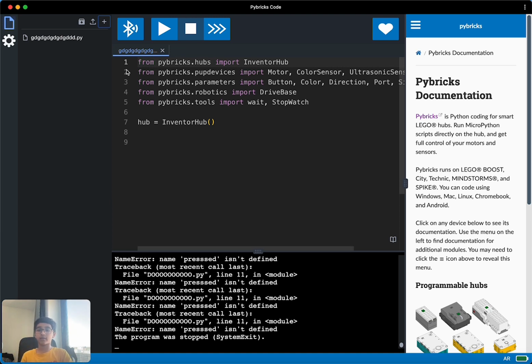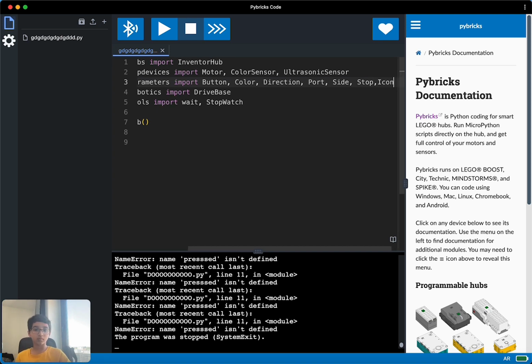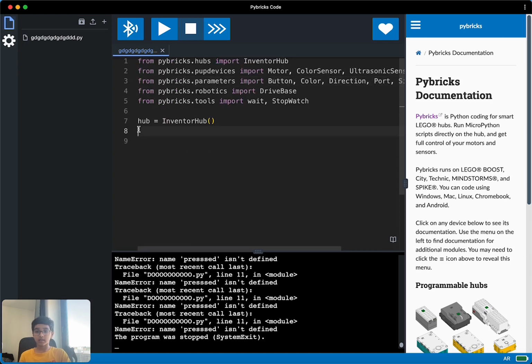And now on the third line, we've got to type in icon, capital I, and then 8. We're going to start with line 8. So on line 8, we've got to type in pressed equals, space, square brackets, and then we're going to enter for the next line.